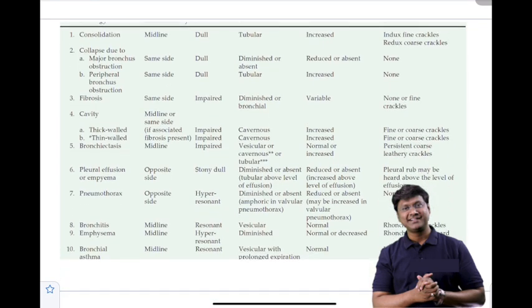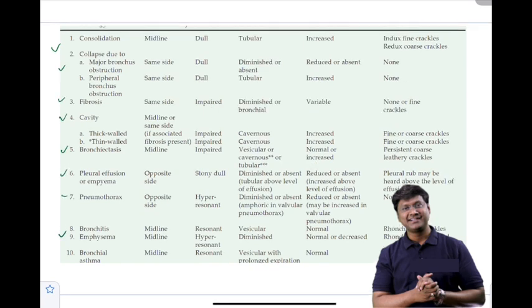And this is a very, very important table of various respiratory disorders and what will be their respective findings. The first one is the tracheal position. The second one is the percussion note. The third one is the type of breath sounds. And the fourth one is the vocal fremitus. And is there any added sounds? So this is the table which you can go through. Definitely you will have an added advantage.